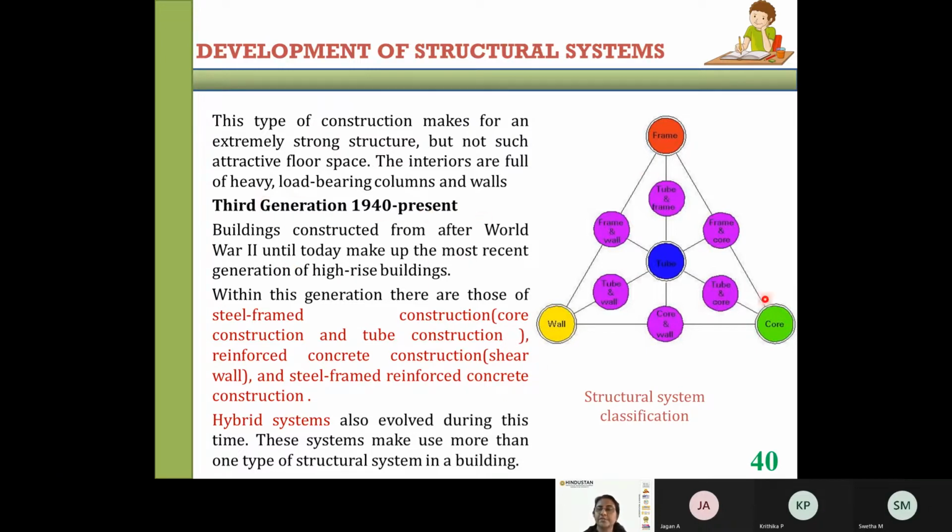Okay, so here you can see a triangle with the different structural systems. This we will be discussing later. Okay, we have framed structure, you have core structure, you have wall, and a combination of frame and wall, combination of wall and core, combination of frame and core. So tubular structures with the frame and tube and wall. So there are different combinations you can see here. This we will be discussing later. Okay, so the different structural systems evolved during the recent time.